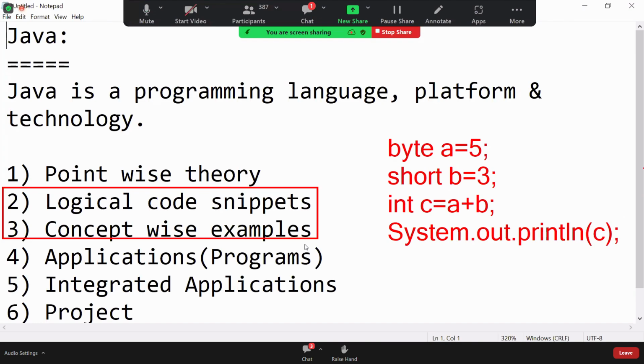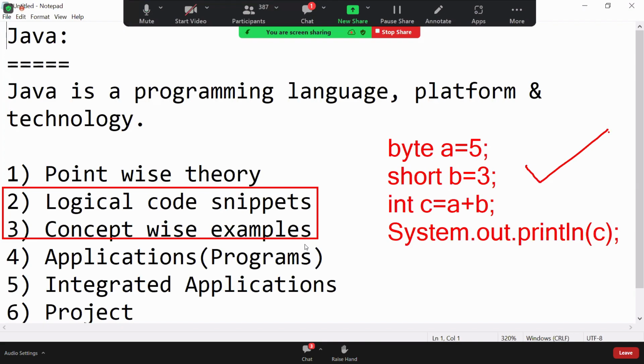Okay. See here, actually it is valid. Further you will understand. Byte plus short, if you add, the result is integer in Java. Then integer is assigned to integer. It is valid. So this type of questions only.